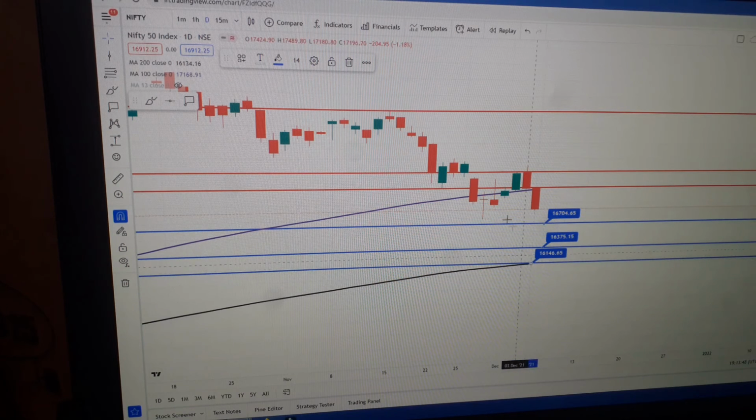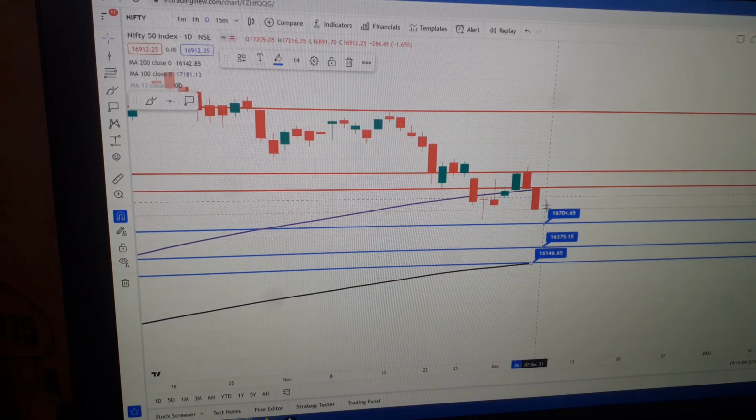This will keep changing because the market is coming down and it calculates the previous 200 days. So with every coming day it will keep changing, and we can expect around 16,200 to 16,100 level will be a very good support in the coming days.